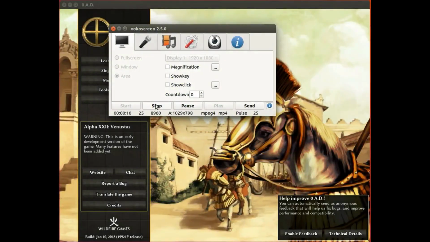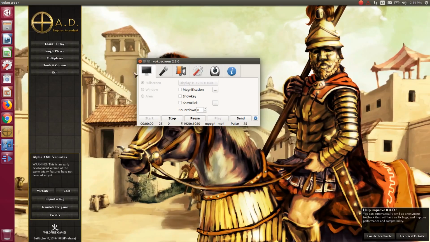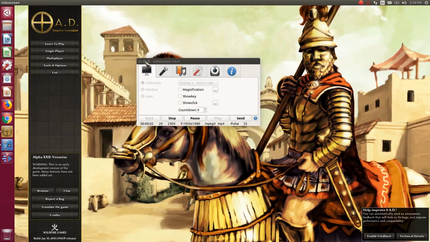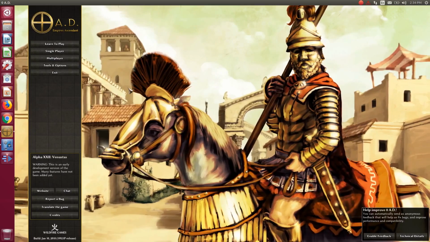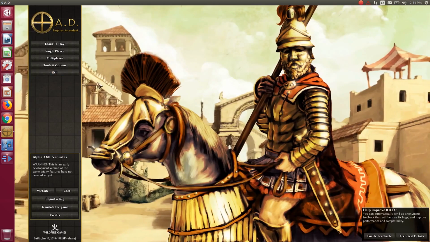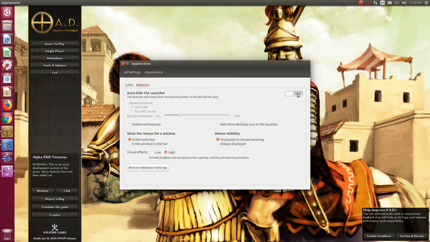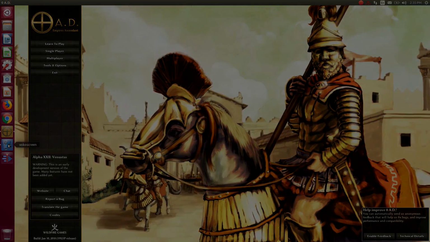Here is the game being recorded in area mode. Now we will start recording in full screen. Notice the start menu, so let's remove them. Here is a document being recorded in area, then in full screen. Once in full screen mode, notice the start menu.